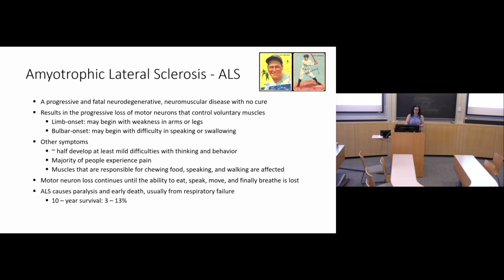The motor neuron loss continues until the ability to speak, move, and even breathe is finally lost. The survival range I have listed as between 3 and 13 years. Depending on onset, people with bulbar onset tend to have shorter predicted survival of 2 to 3 years, as opposed to limb onset, which is closer to 5 to 10 years, but obviously there's quite a range.